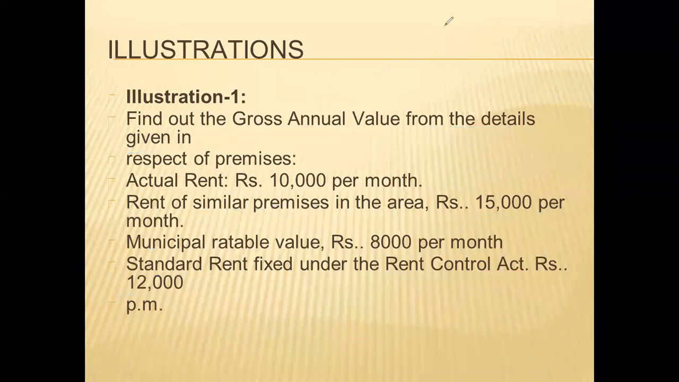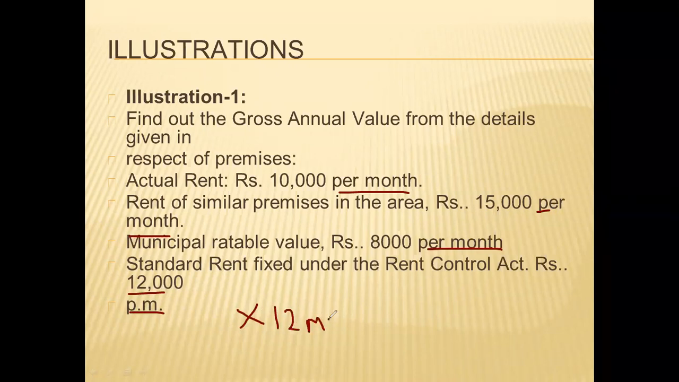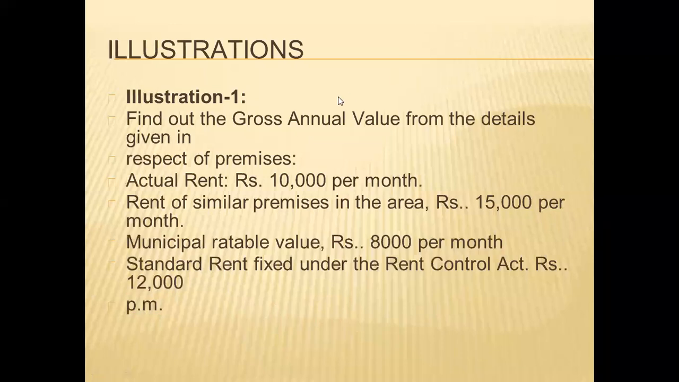So how can we calculate it? See, every amount is given on a per month basis. We will have to convert this into annual basis by multiplying it by 12 months, because we have to calculate the annual value. So if the detail is given per month, we can convert it into annual basis by multiplying it by 12 months. So we'll start solving this illustration.